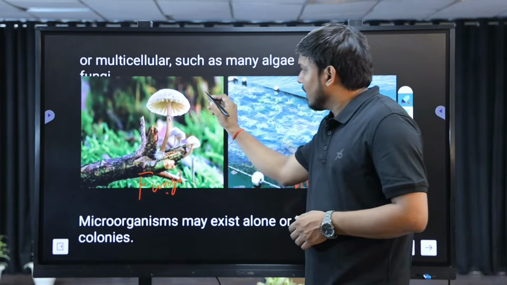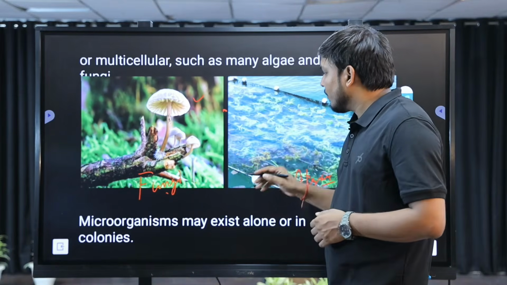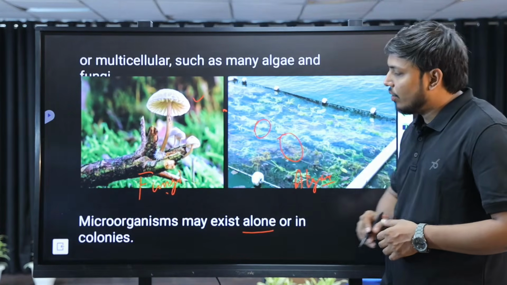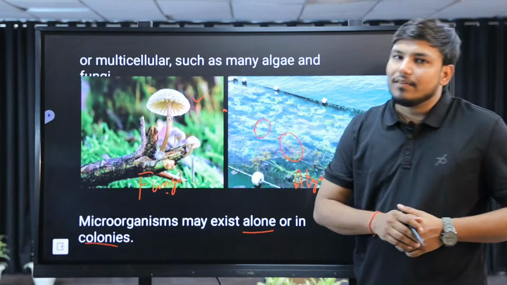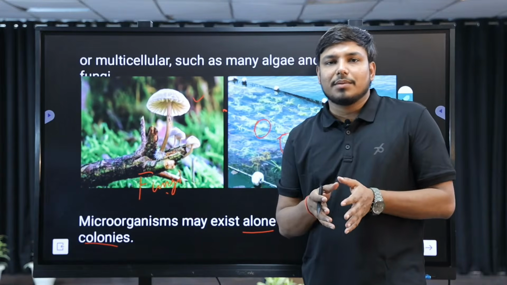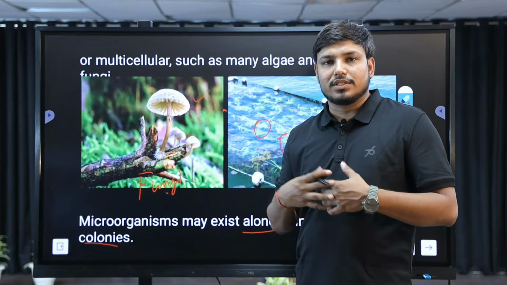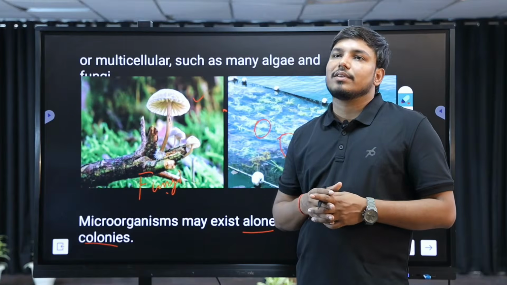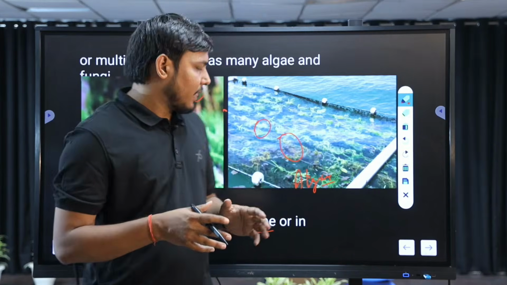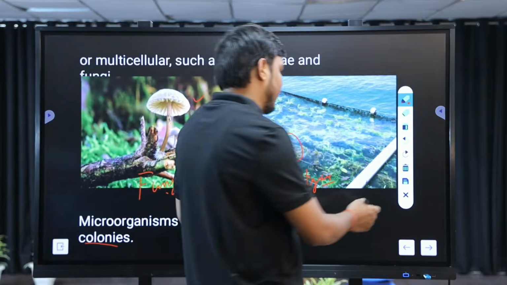Now, multicellular organisms can live singly, right? Or they can live in colonies also, right? So organisms may exist alone or they can exist in colonies. Why is it required to live alone or in a colony? We can say that when the organism lives alone, it will get the whole energy to itself. When it lives in a colony, then it is helpful for performing the essential functions of life, and it also helps to live in a particular condition or habitat, right?